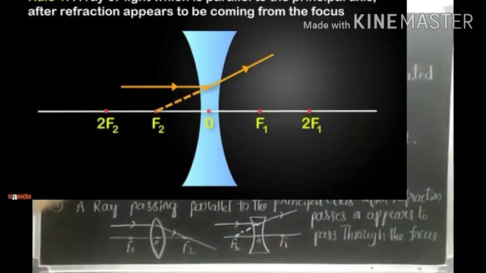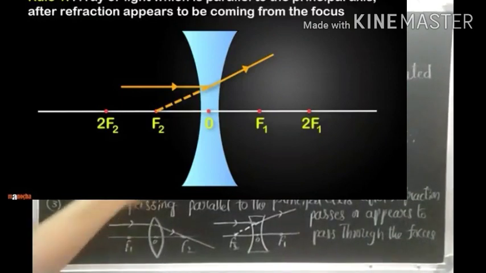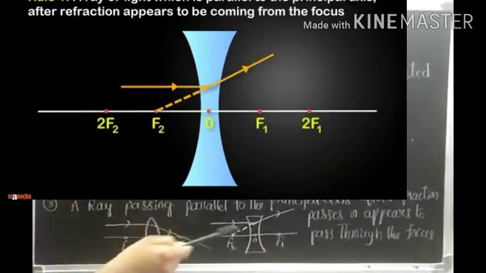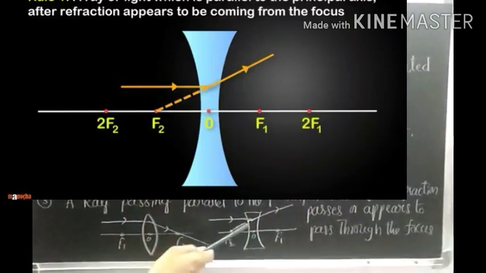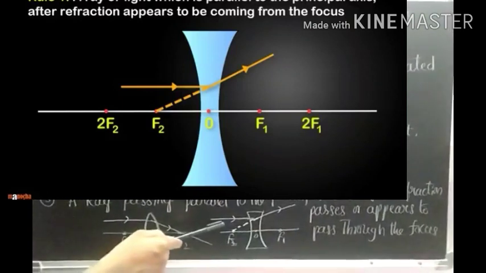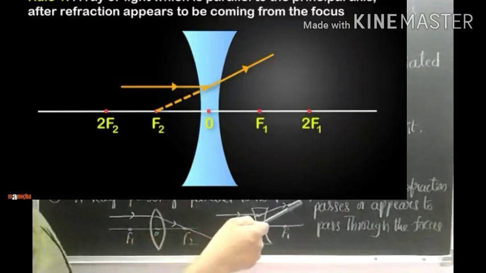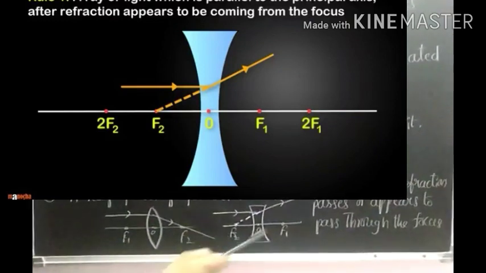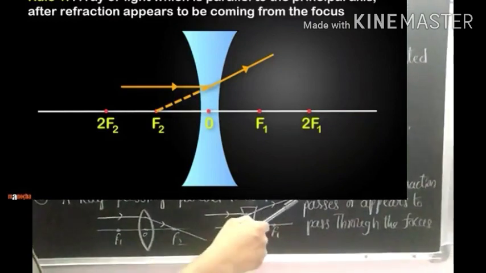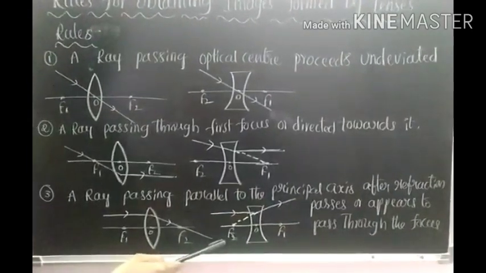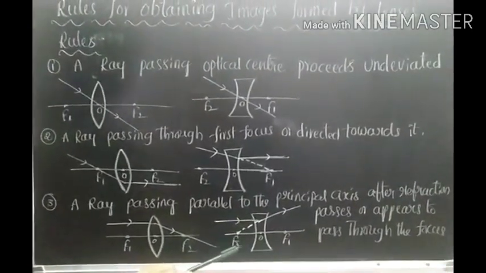Already you know that a convex lens is a converging lens. A concave lens is a diverging lens. So here a ray parallel to the principal axis, after refraction, the refracted ray appears to be coming from the focus. When we observe this refracted ray from this side, it appears to be coming from this focus.